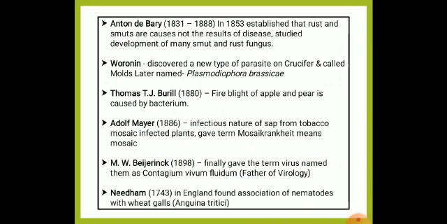So that name came from that scientist Voronin. Then T.J. Burrill, he proved that fire blight of apple and pear is caused by the bacterium Erwinia amylovora. And Adolf Mayer, it's important, he concluded the infectious nature of sap transmission in tobacco plants for TMV.